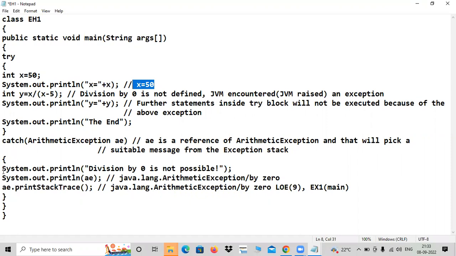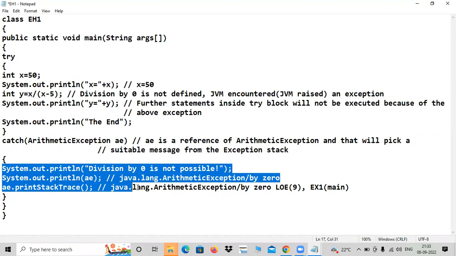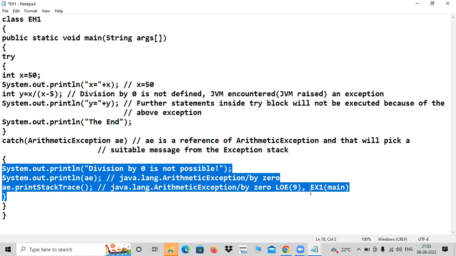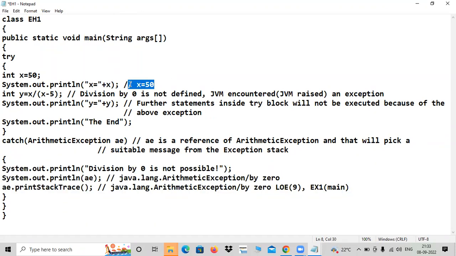If you don't write anything inside catch, it is not good because it won't show the kind of problem you are having. It will show only up to here, even though you put try catch. Then what to do? You remove try and catch also. Then you will get some exception along with this output. That is better than not giving something in catch. I'll show you that also. First of all, let us execute this and then we will talk about that.